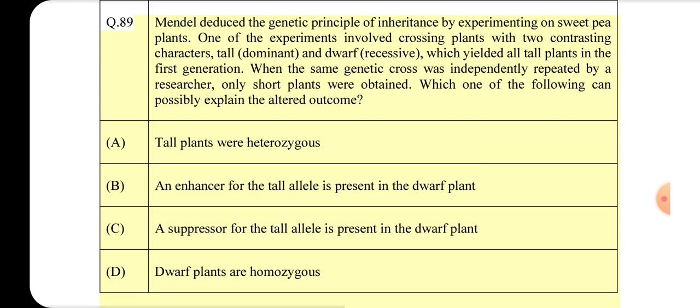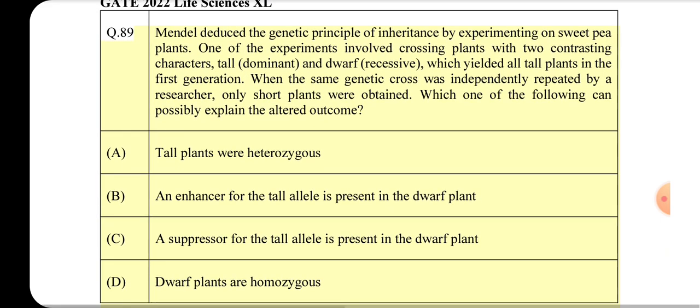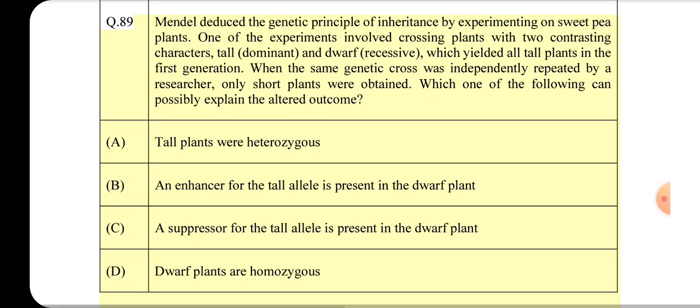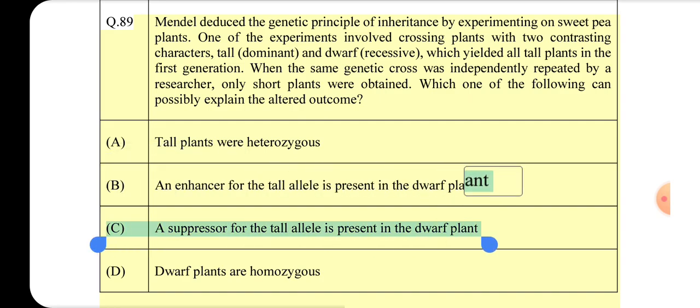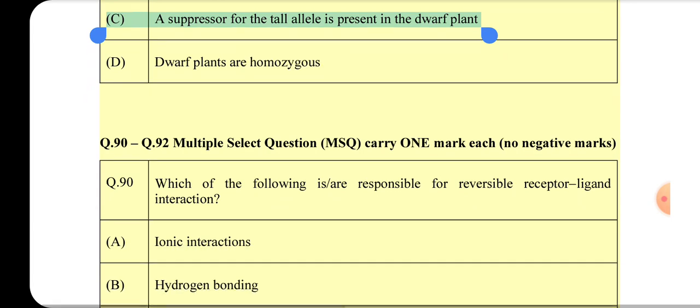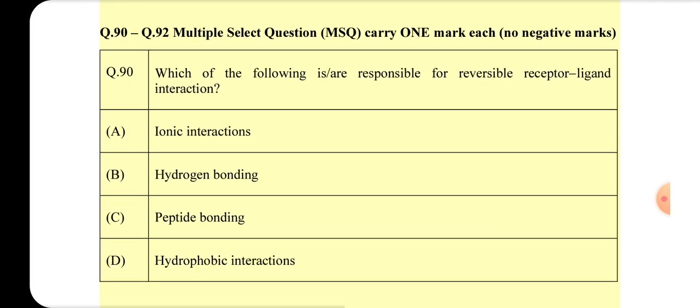Mendel deduced the genetic principle of inheritance by experimenting on sweet pea plants. One of the experiments involved crossing plants with two contrasting characters, tall dominant and dwarf recessive, which yielded all tall plants in the first generation. When the same genetic cross was independently repeated by a researcher, only short plants were obtained. Which one of the following can possibly explain the altered outcome? A, tall plants were heterozygous. B, an enhancer for the tall allele is present in the dwarf plant. C, a suppressor for the tall allele is present in the dwarf plant.